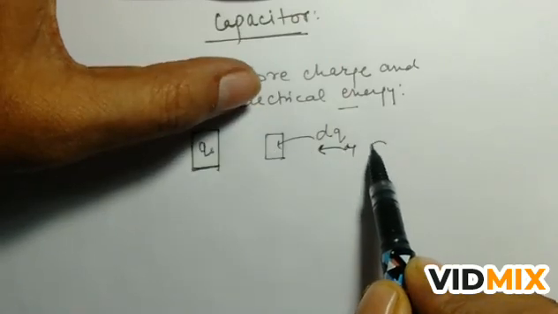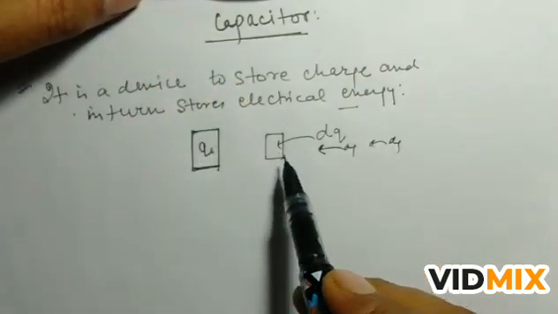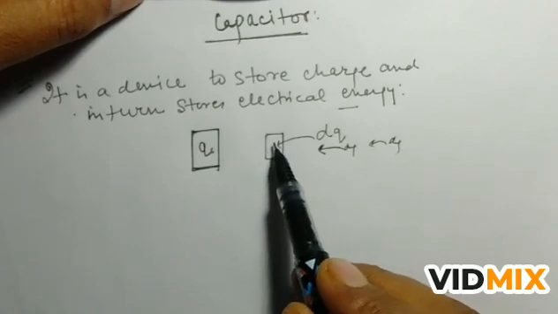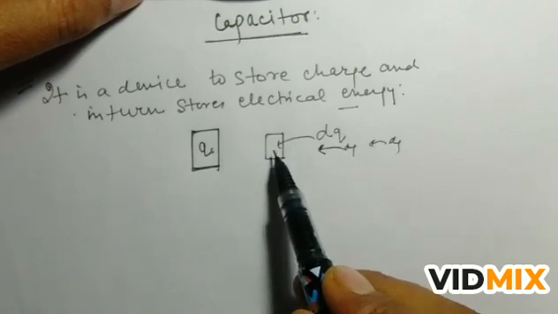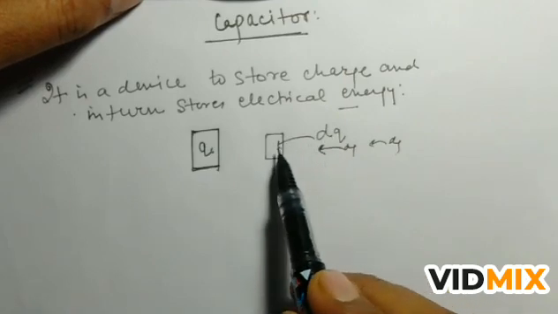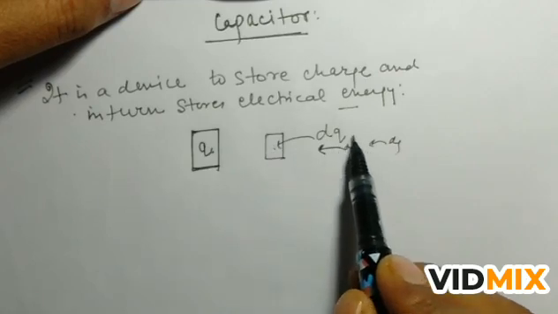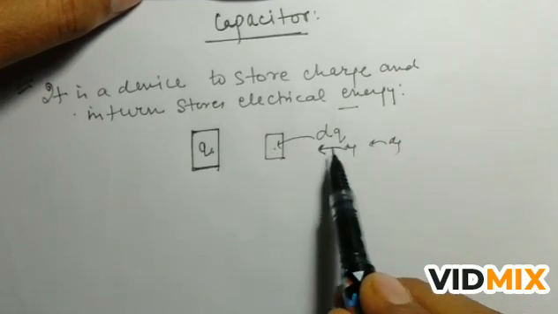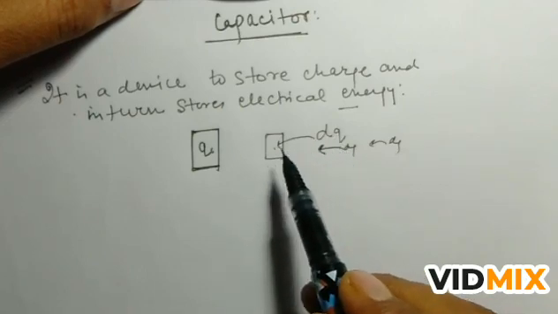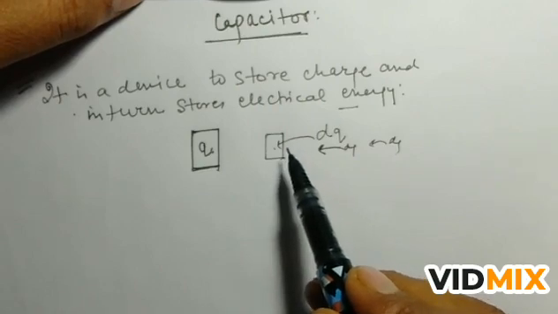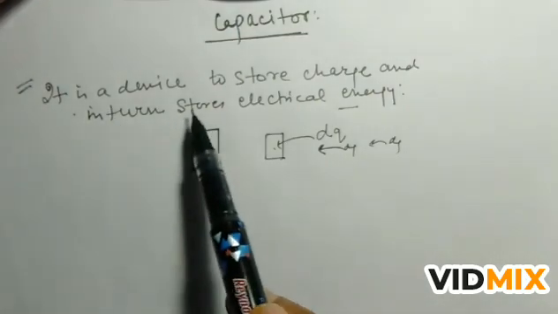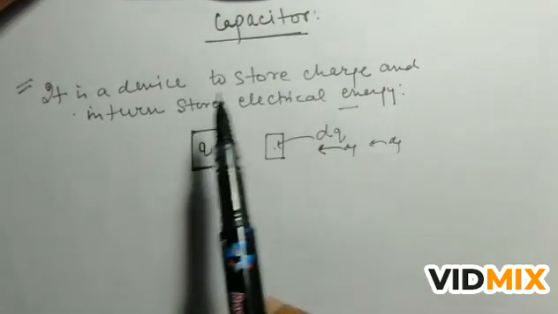Now again, when a small amount of dQ charge is given to this body, as you increase the amount of charge in this body, the electric field increases because the charge value increases, and so the potential of this body also increases because work is done in bringing the new charge. So the value of the work done increases, and that work done is stored in the form of potential energy. We can say that when a body stores charge, it stores energy also.